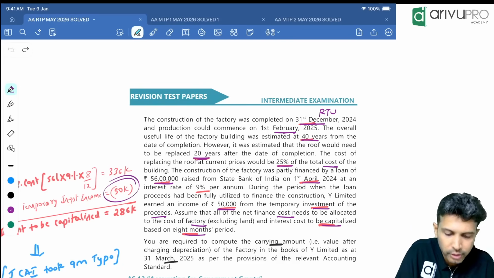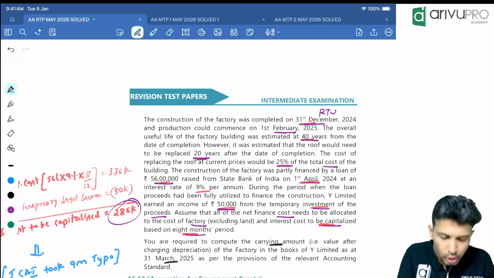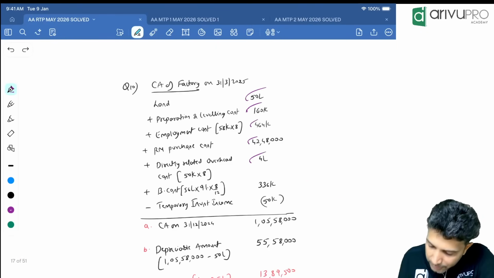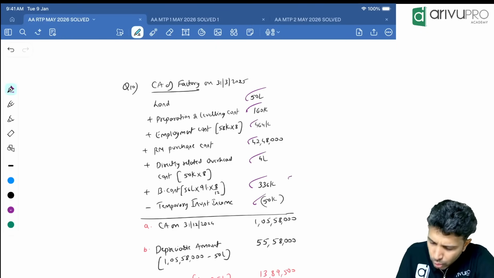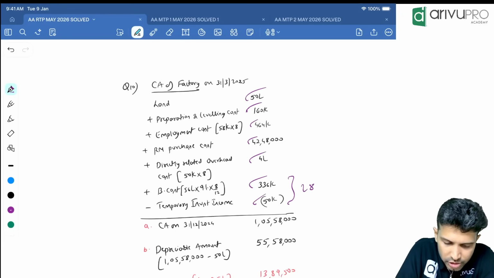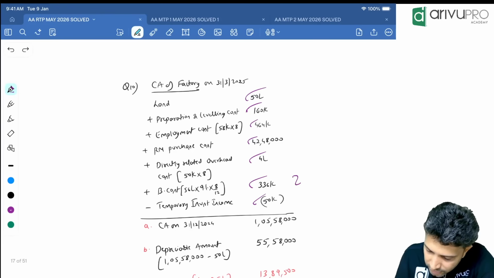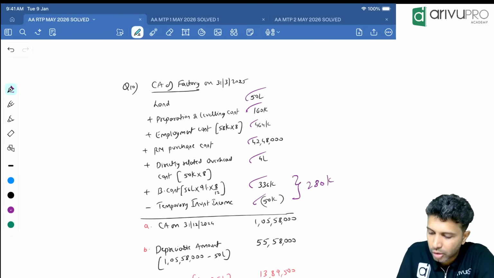But don't forget to reduce this temporary investment income. 286 borrowing cost you can capitalize. Capitalize 336 and reduce 50. If you want net, you can show 286. These two you can net off and show 286, or you can show them separately, your call.